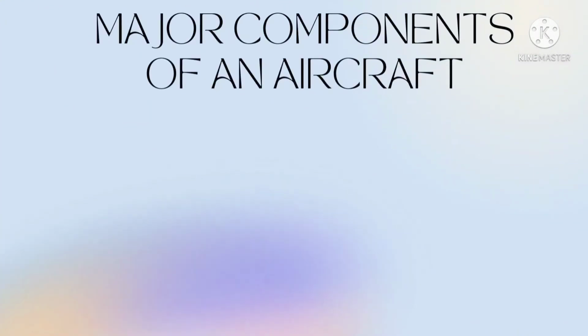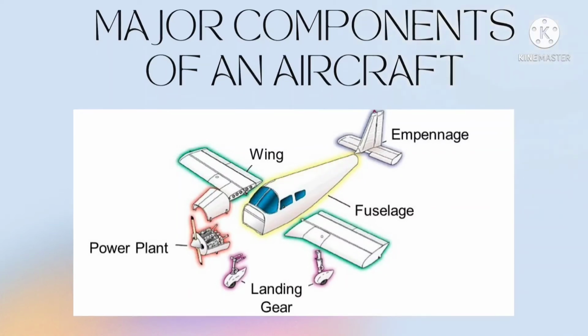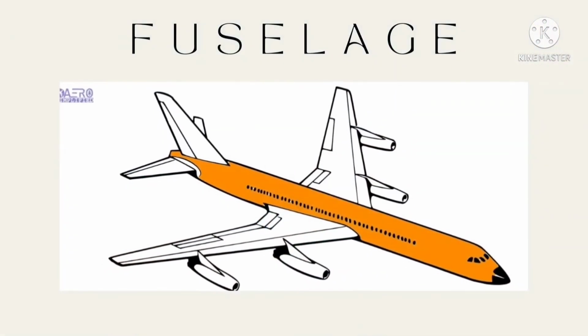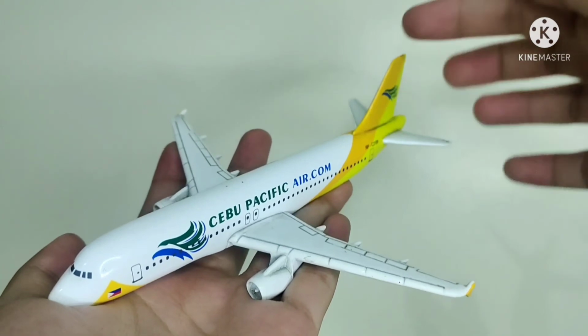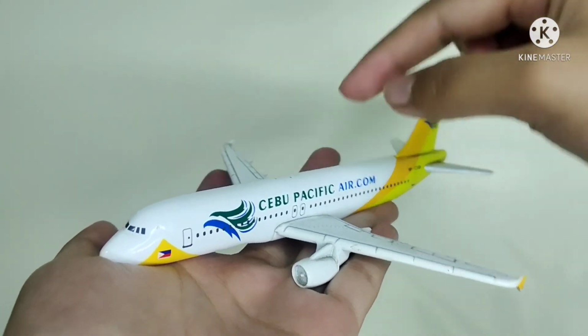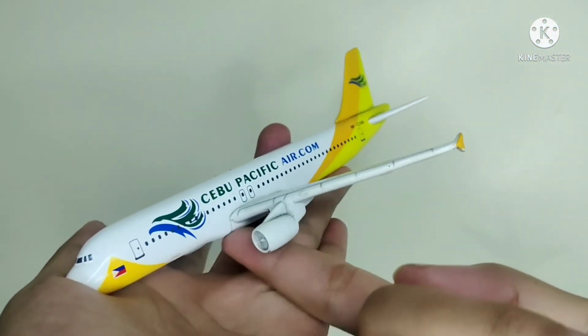So we have here the major components of an aircraft. And I have here a small plane for us to identify the different components of an aircraft. For the first one, we have here the fuselage. This is the long hollow tube that holds passengers and cargo. It is also known as the body of the airplane.